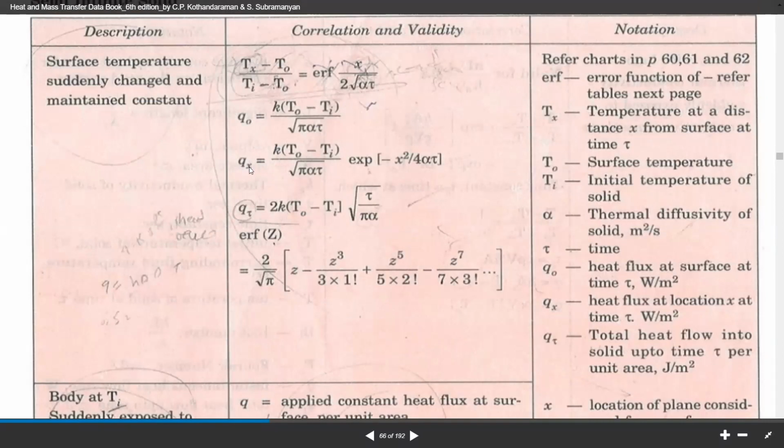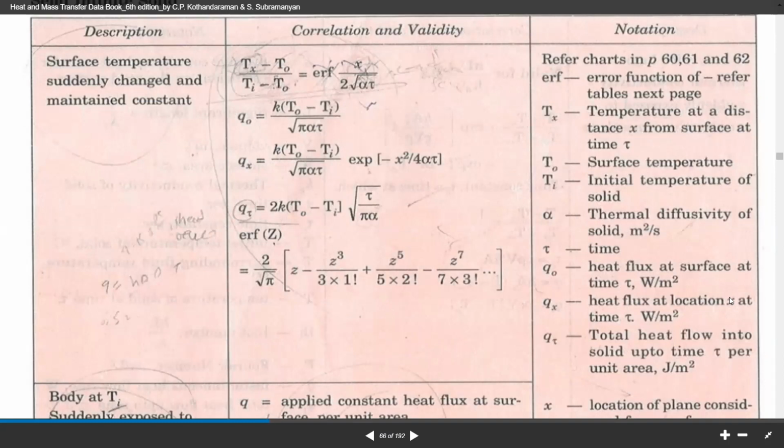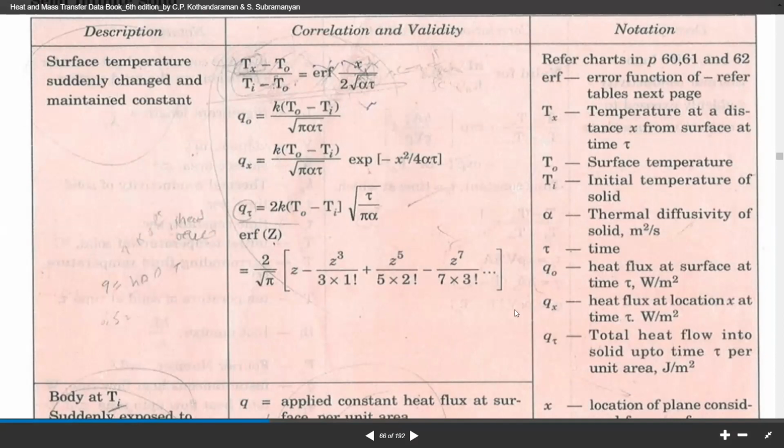We know the two heat transfer terms, that is Q naught and Qx. Let's read the notations. Qx stands for heat flux at the location x. So we have to find the instantaneous heat flow rate at the specified location x equals 80 mm. Ultimately we use this formula: Qx equals K into T naught minus Ti (you can also take Ta), divided by root of pi alpha tau, into e to the power minus x square divided by 4 alpha tau. So you are supposed to use this equation.